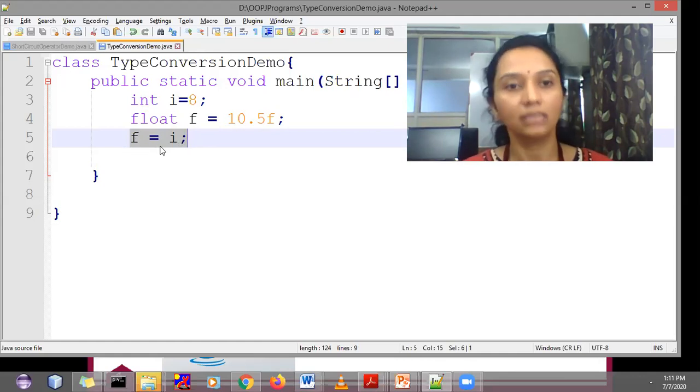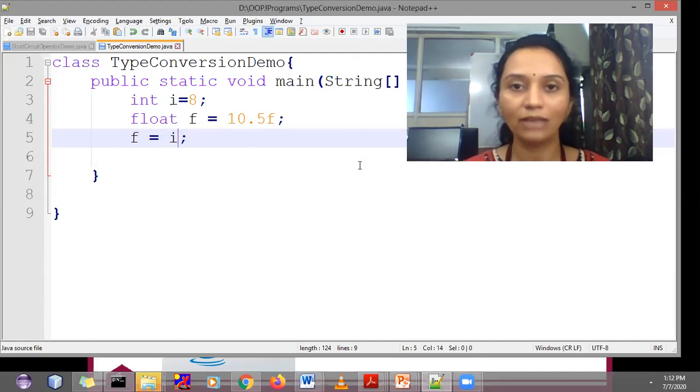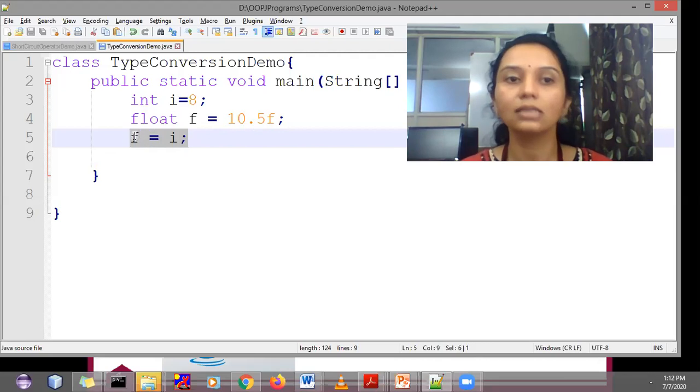Here you are assigning a smaller data type into a larger data type, so the smaller data type is always compatible to store into the larger data type. That means an integer can be stored in a float, because an integer has 32 bits and a float also has 32 bits, so it is compatible. This is the syntax of automatic type conversion.